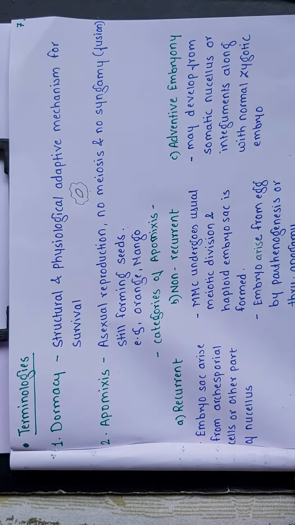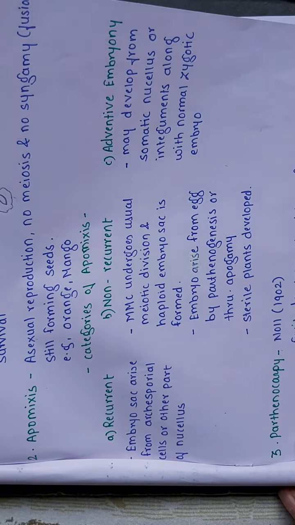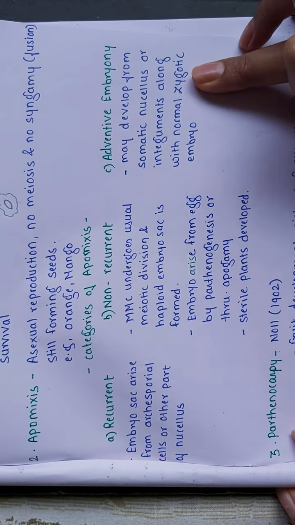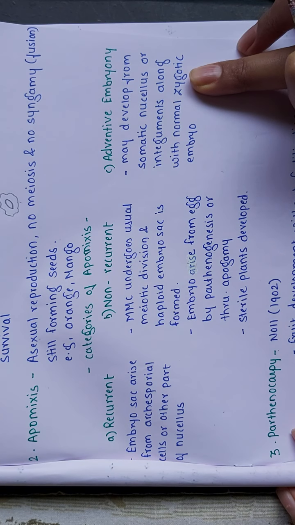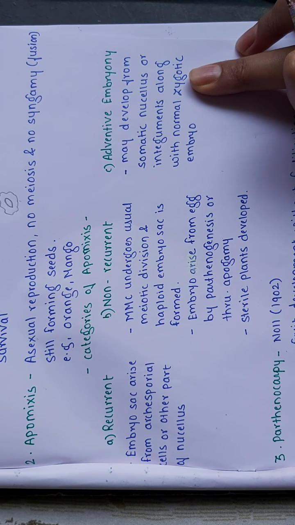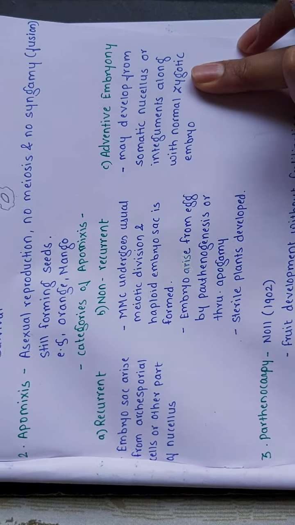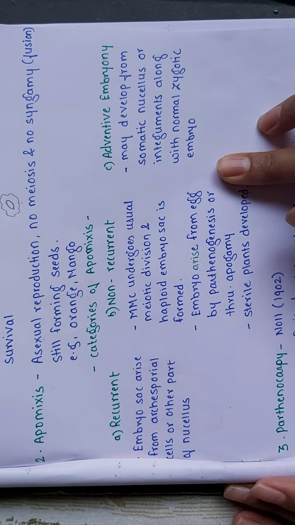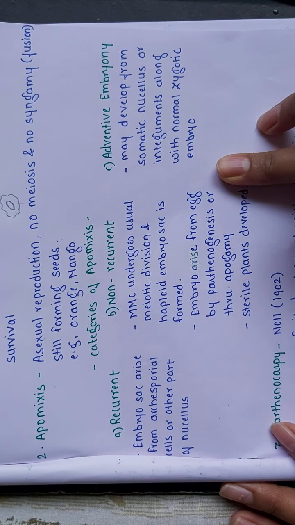After that, they have given the categories of apomixis: recurrent, non-recurrent, and adventive embryony. I'm really sorry that I didn't get the diagram for the same, but I have tried hard to make different points or notes for it, and I have written them in tabular form so that it is easier for you to remember.